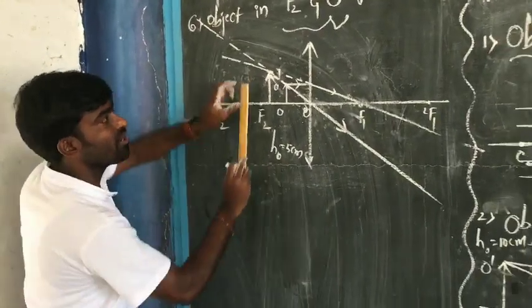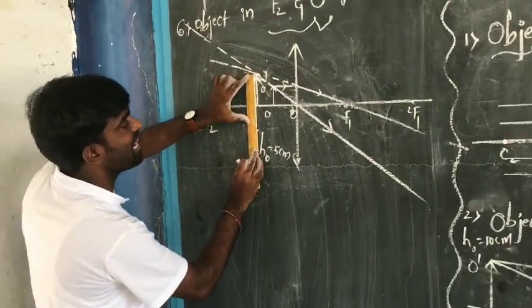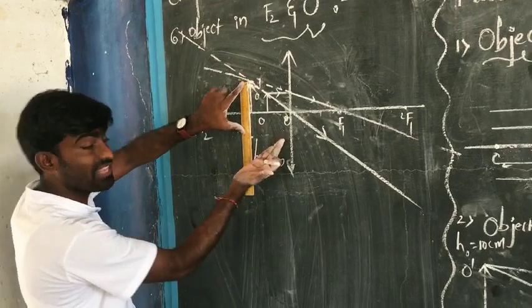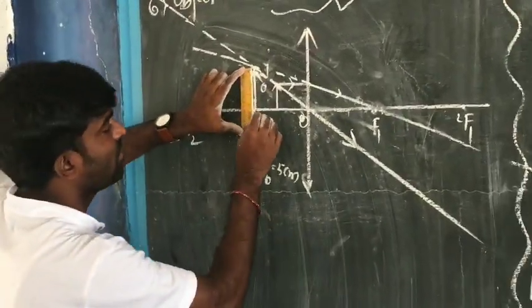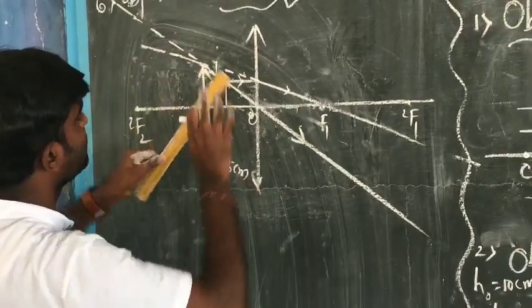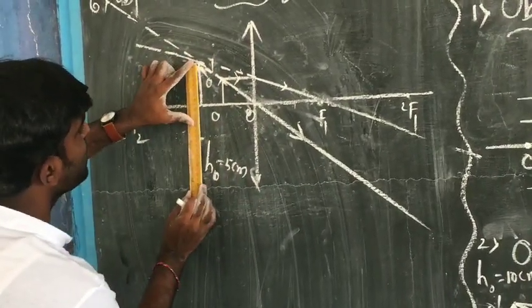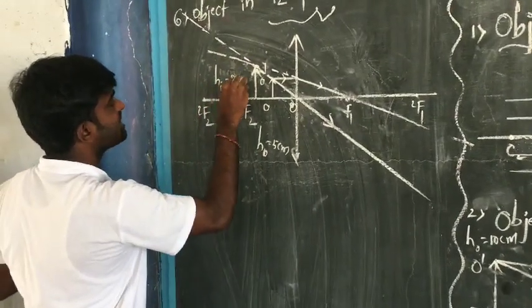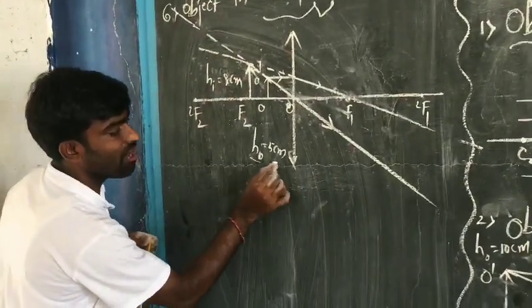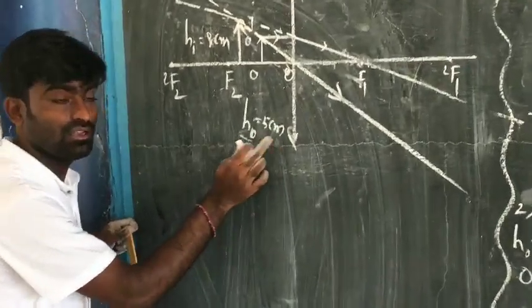And now if you measure the length of the image, which is formed at the same size of the object, the length of the image is 8 centimeters, but the height of the object is 5 centimeters.